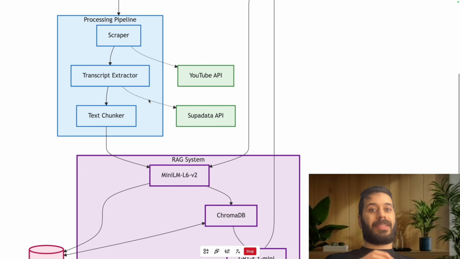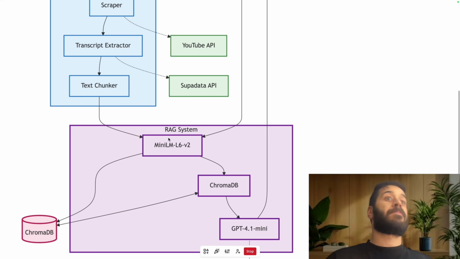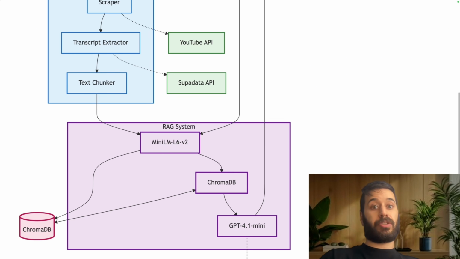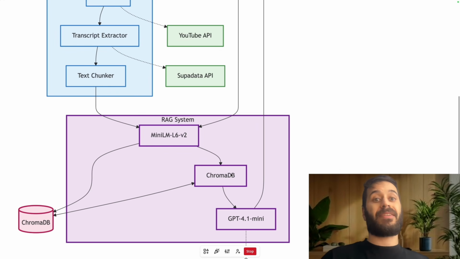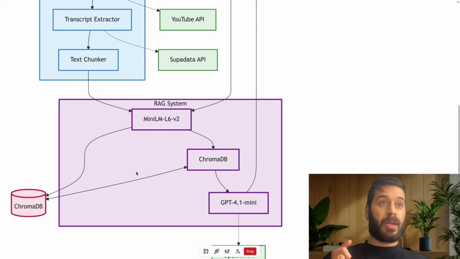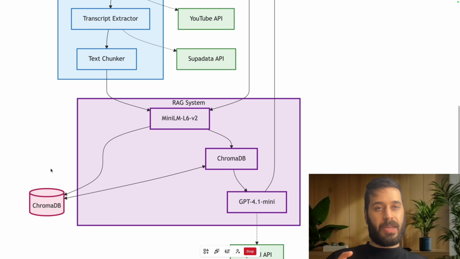Now I need to split this script into chunks. Every chunk is going to go through an embedding model. The embedding model transforms the raw text into vectors, and those vectors are then going to be saved in a vector database, which in this case is ChromaDB. And then ChromaDB is going to persist on the disk.